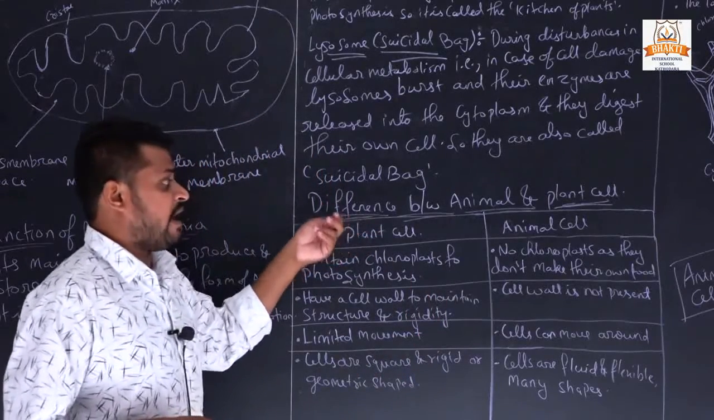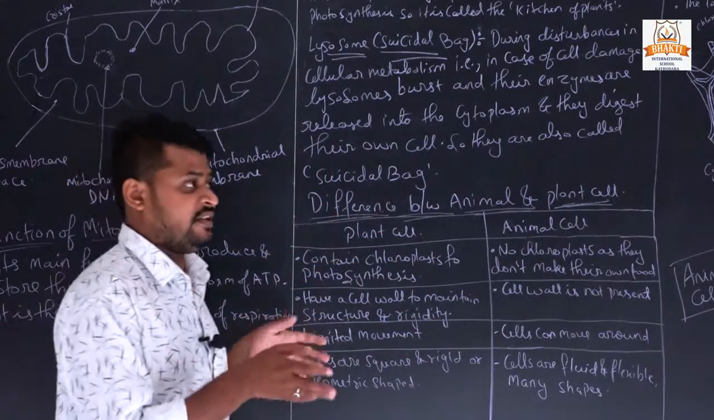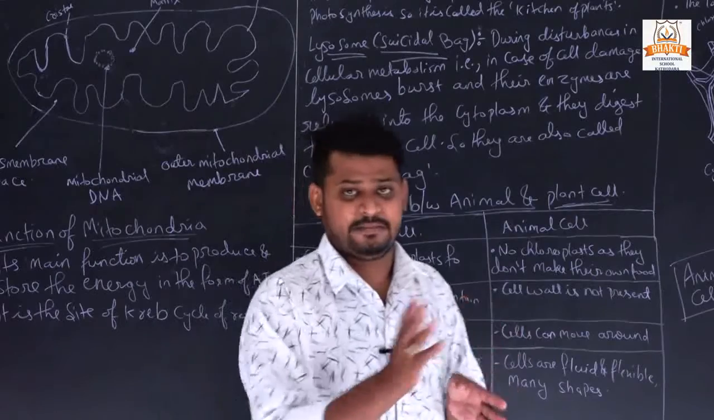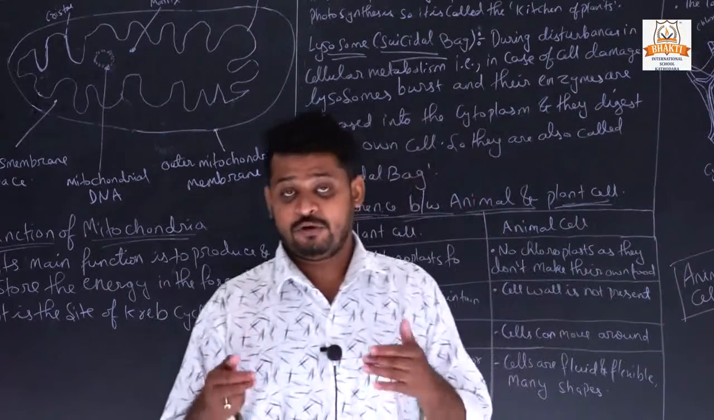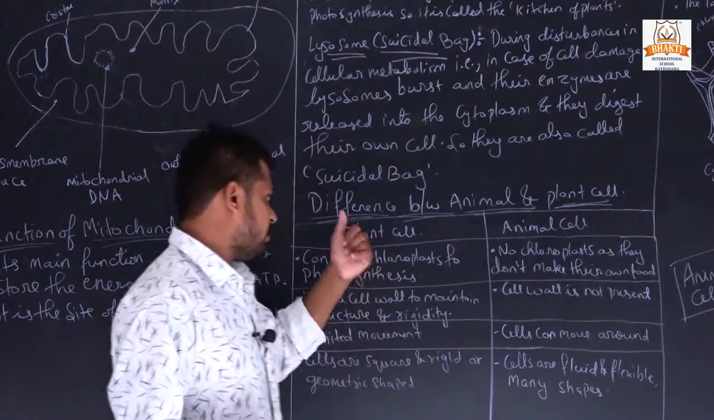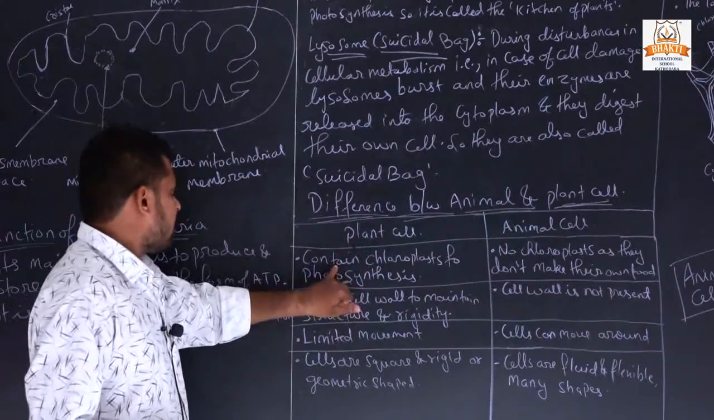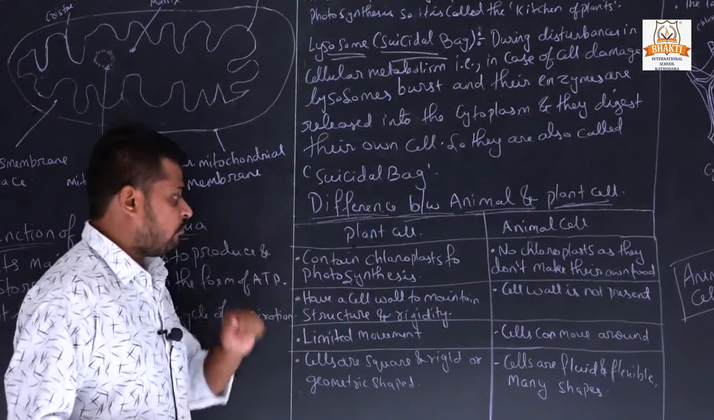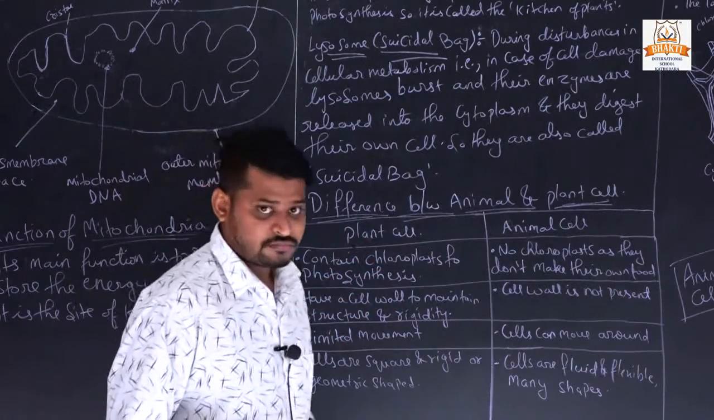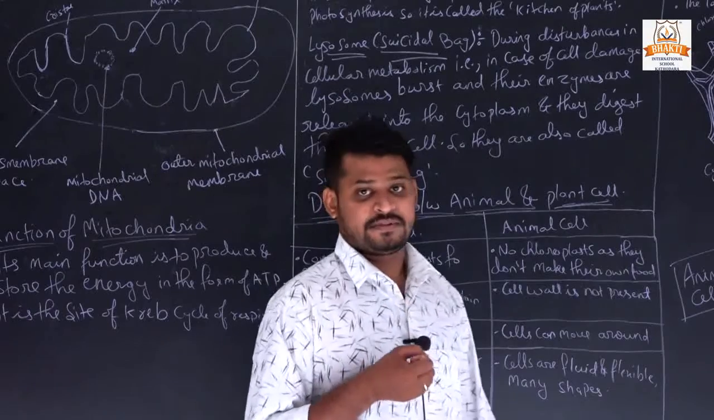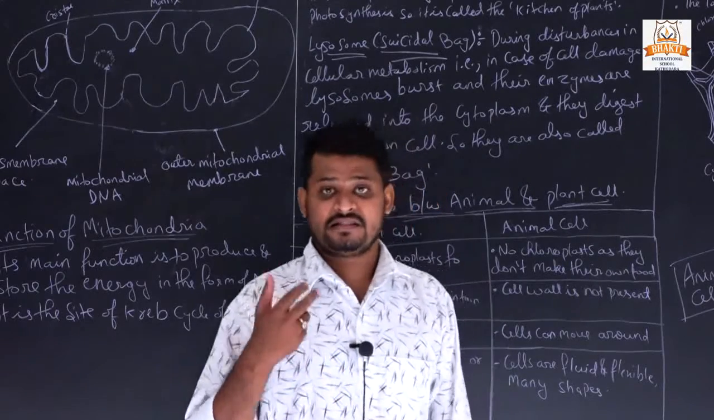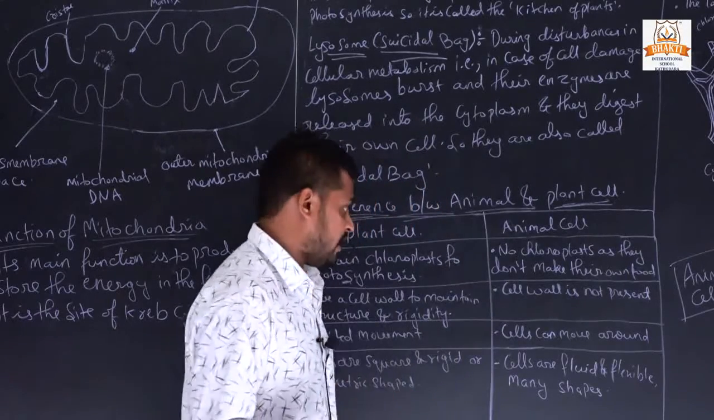Now, the difference between animal and plant cells. We already studied there are two types of cells, animal and plant cells. Both are different. What is the difference between them? We will see here. First, plant cells contain chloroplast for photosynthesis, which means it helps in synthesizing food for the plant.